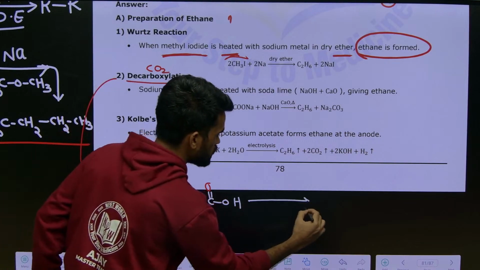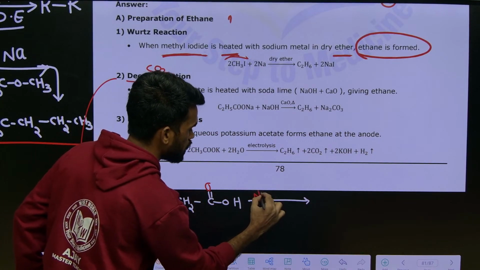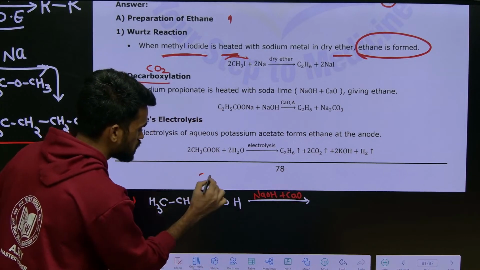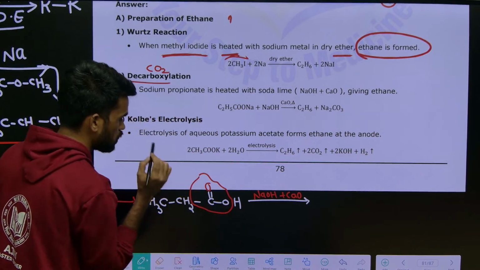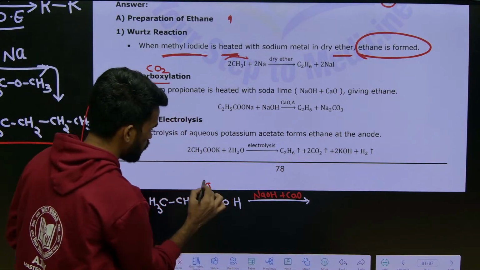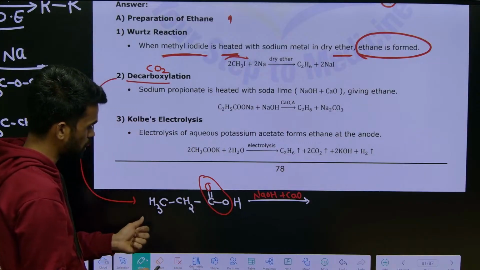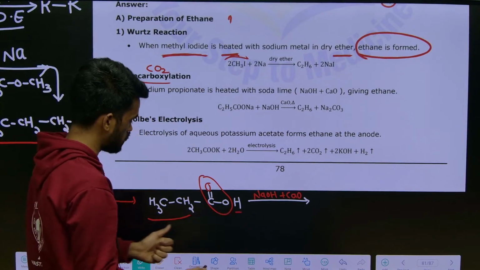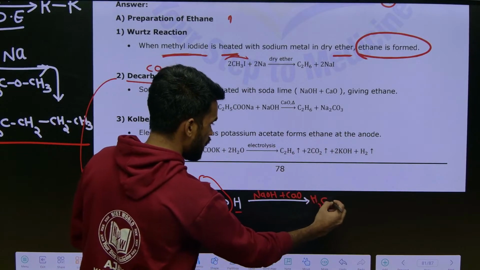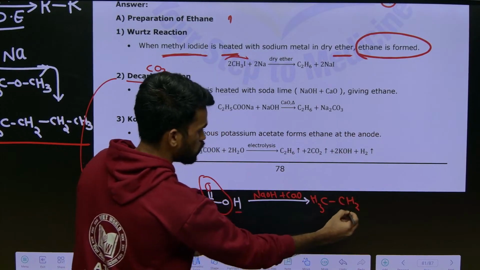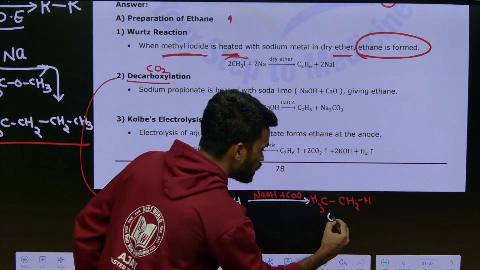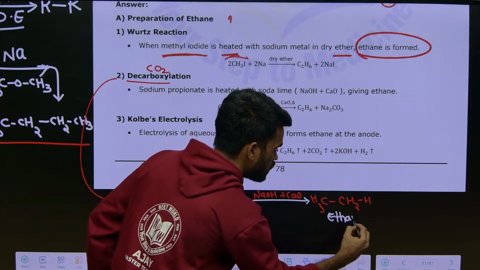Now just treat this with soda lime, NaOH plus CaO. So what happens, tell me? Just remove this CO2 part. What is the other part here we have? We have ethyl and hydrogen. So add whatever remains here: CH3 is there and next CH2 and this hydrogen. So this is nothing but ethane only now. Yes, you got our ethane product.